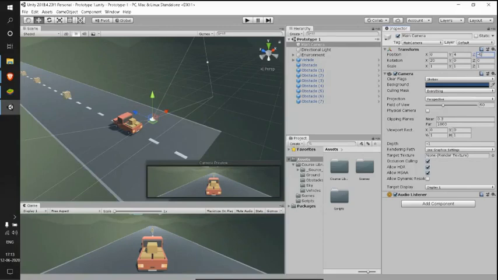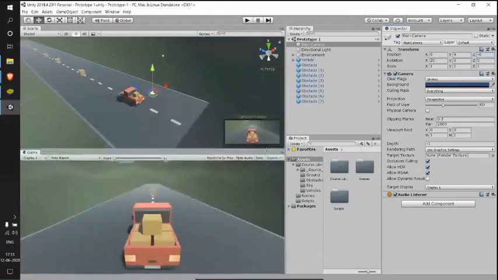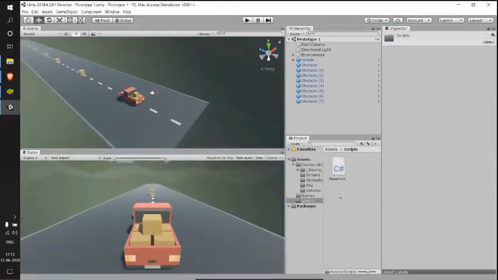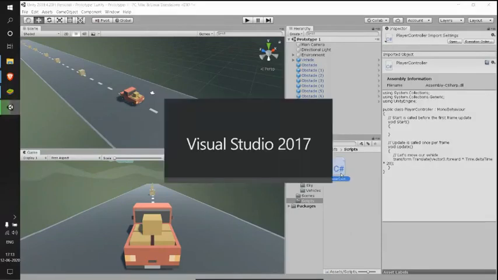To do this task, we need to get introduced to a new programming concept called variables. So let's get started. Let me go to my scripts folder and open the script that is present here, the player controller script.